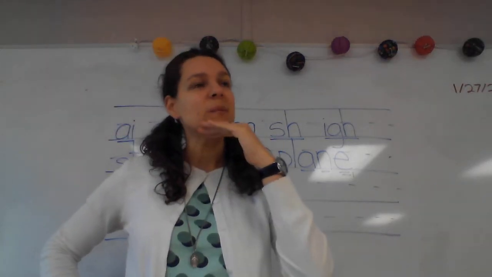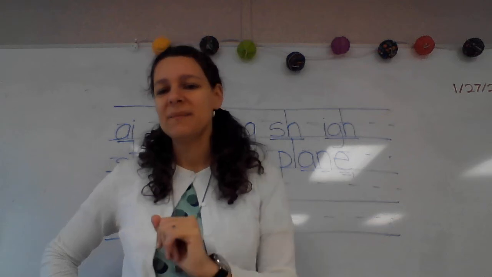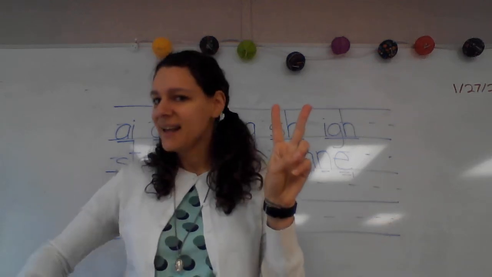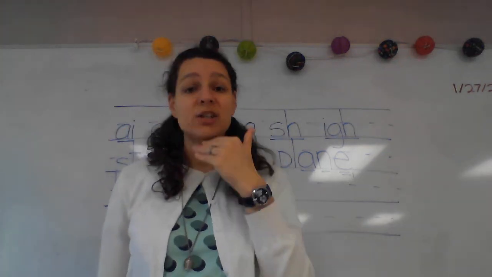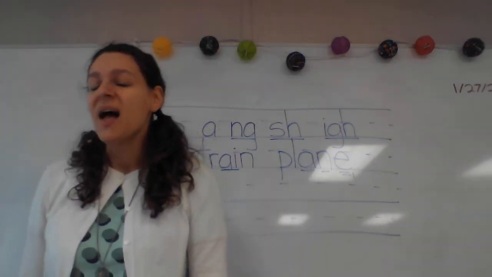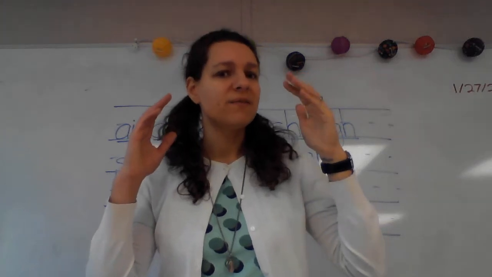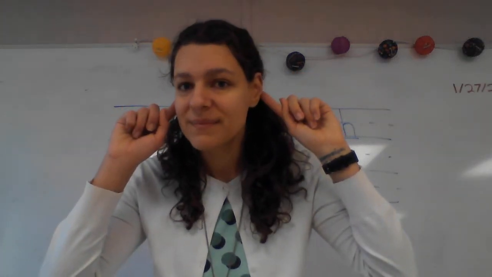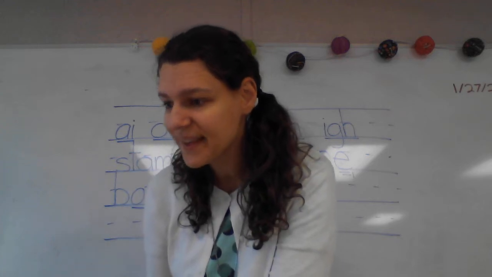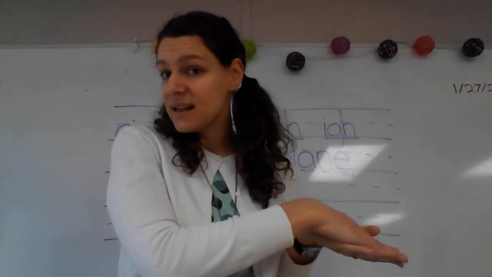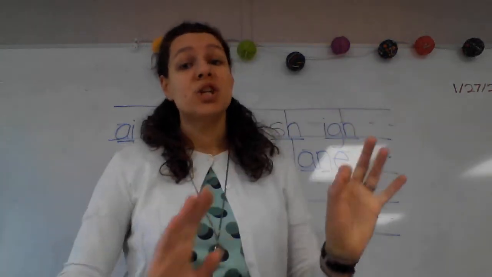All right, how many syllables are in water? Show me. Excellent, if you've got this. If you've not, try again, water. Your chin goes down 2 times. All right, class, can you tell me the first syllable? Listen, water. Excellent, our first syllable is wa. And our second syllable is, good, ter.